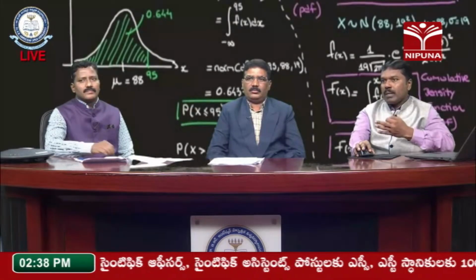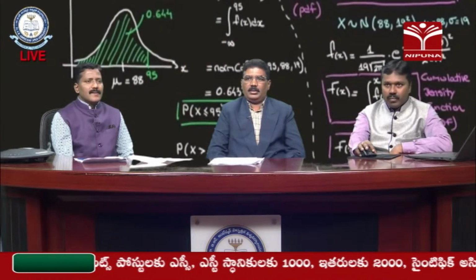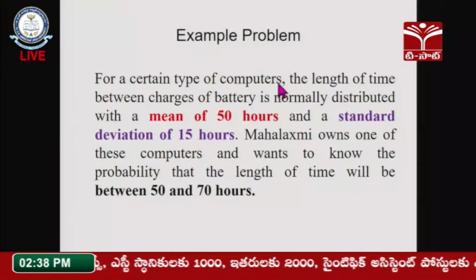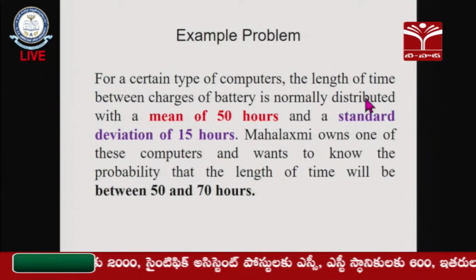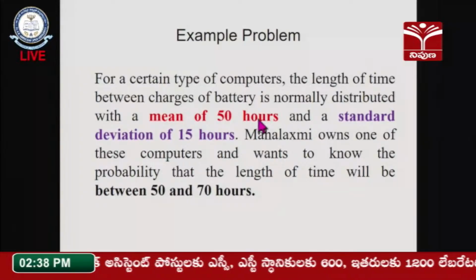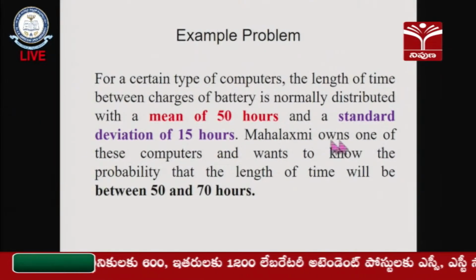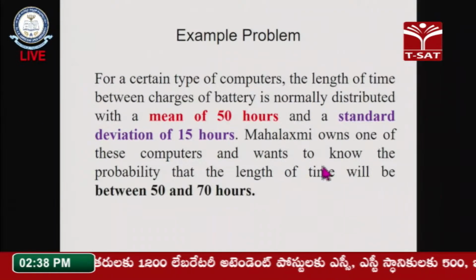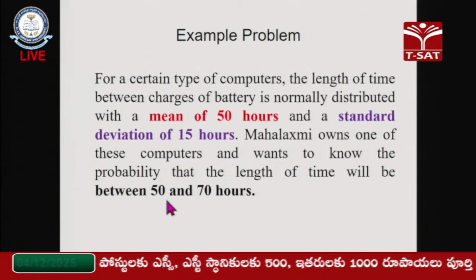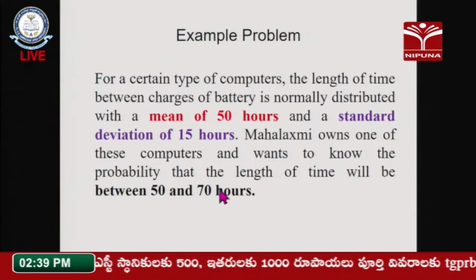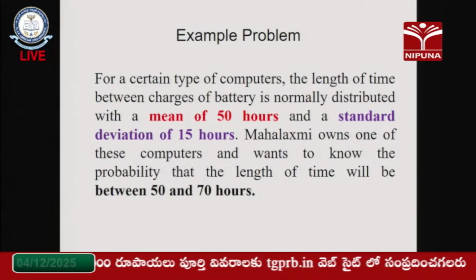Similarly, I can explain one more example problem for better understanding of this area property. For a certain type of computer, the length of time between battery charges is normally distributed with a mean of 50 hours and a standard deviation of 15 hours. Mahalakshmi owns one of these computers and wants to know the probability that the length of time will be between 50 hours and 70 hours. How much chance does she have if she buys a computer?